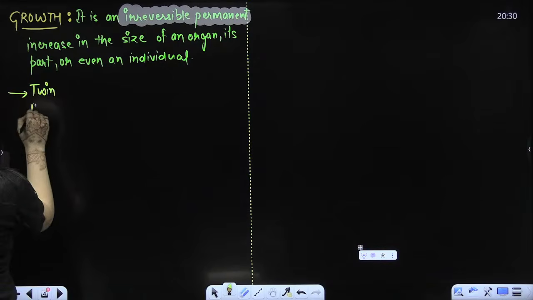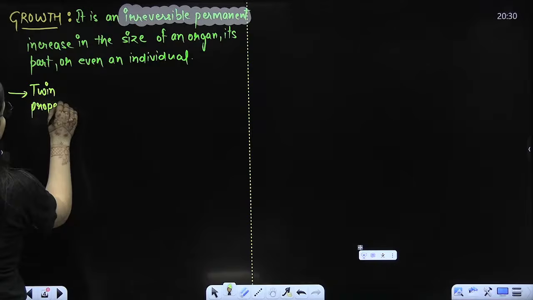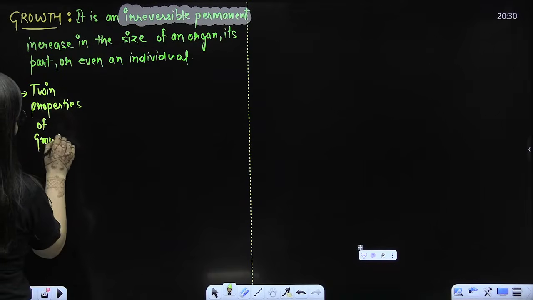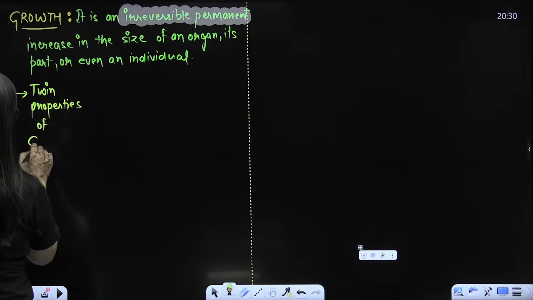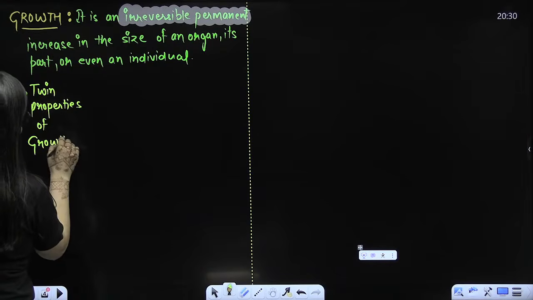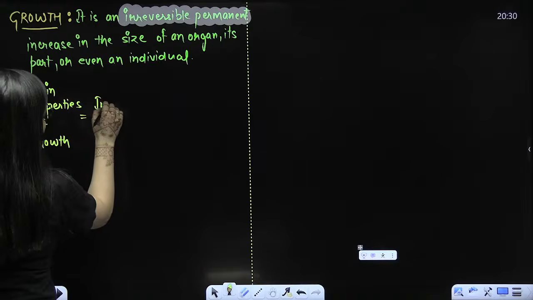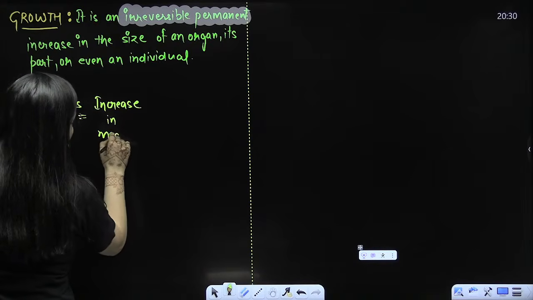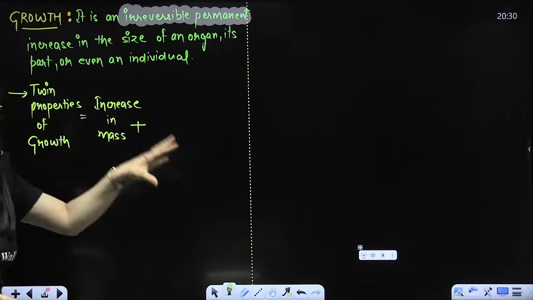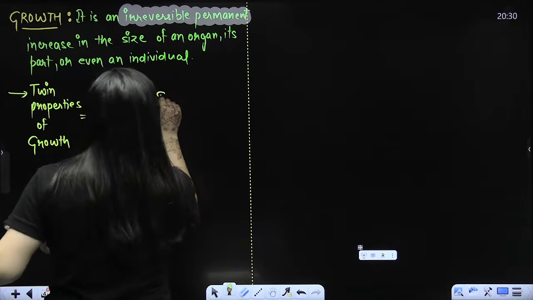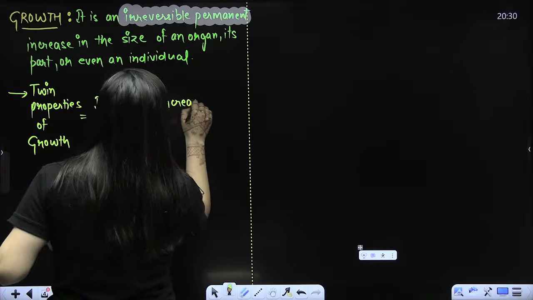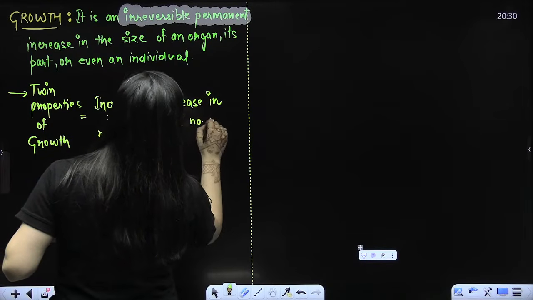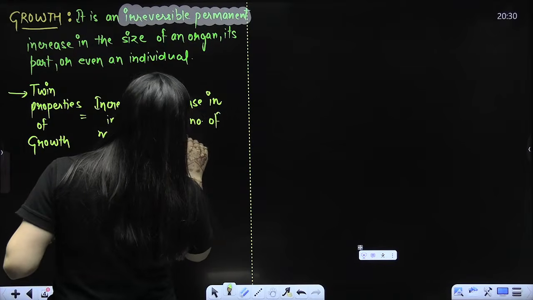Next part is the twin properties of growth. Okay, ma'am, fine. It is irreversible permanent increase. So what exactly is happening? When it comes to the twin properties of growth, what do you have here? Twin properties of growth will be increase in mass. Whenever you see the growth, there will be an increase in mass, and my dear students, there will be an increase in the number of individuals or number of cells. That's what you have to remember.